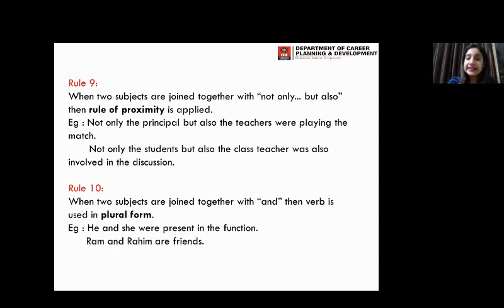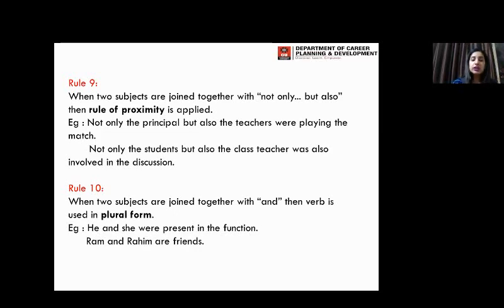Over here teachers is the plural noun, and it is near to the verb playing, so the verb is plural. You can see in the next sentence, not only the students but also the class teacher was involved in the discussion. Over here class teacher is singular and it is near to the verb involved, so that is why the verb is taken into singular form.